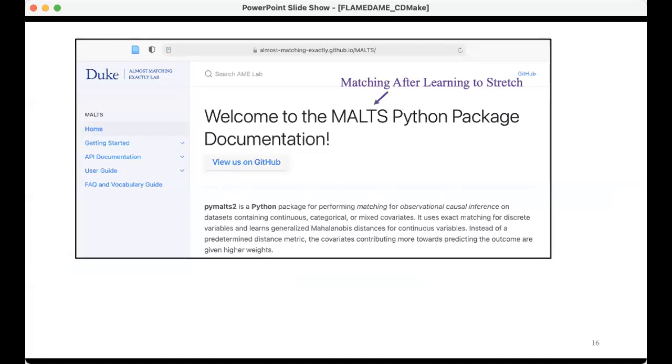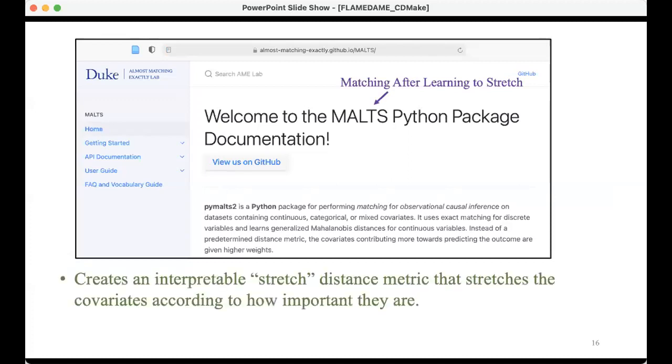That's what Malts means. It's actually a really interesting technique. It creates an interpretable stretch distance metric that stretches the covariates according to how important they are. So if the machine learning says that age is an important variable, it'll stretch out age a lot, so that when you match, you're going to be matching very closely on age.